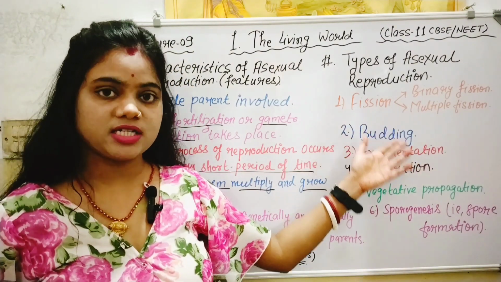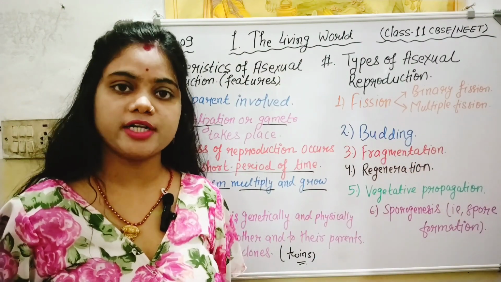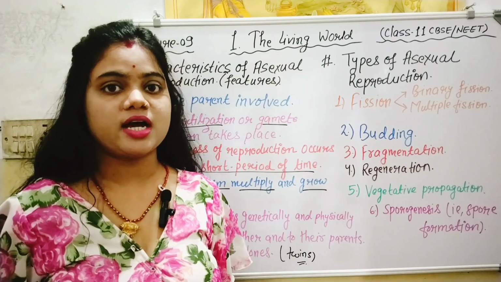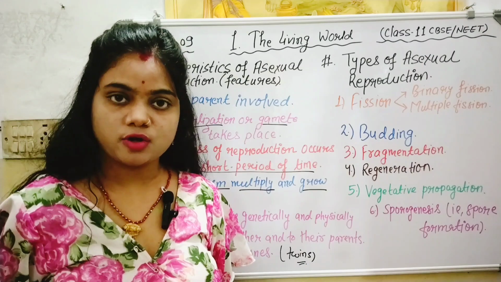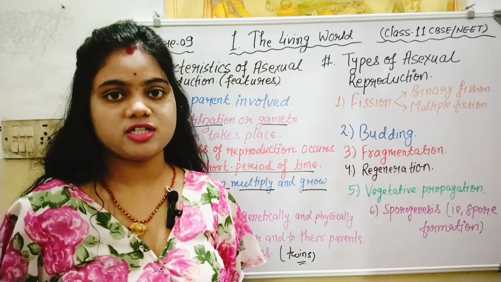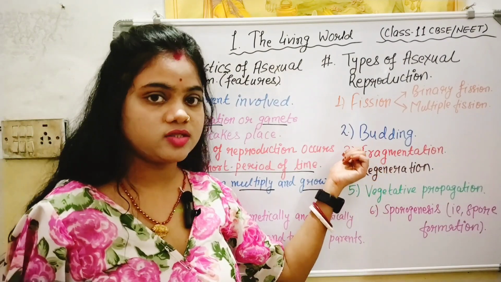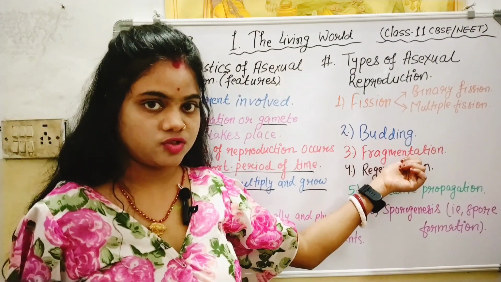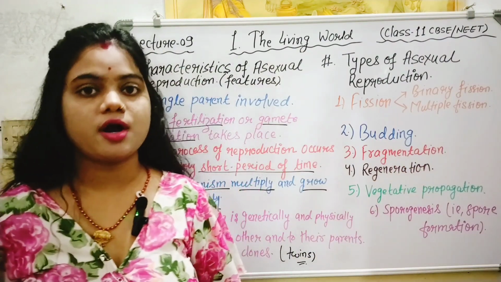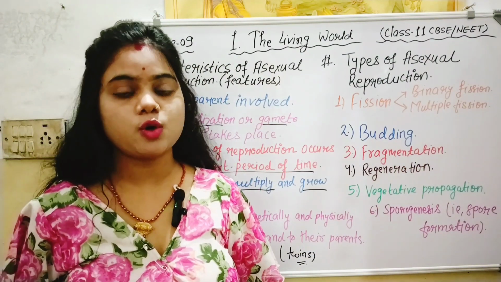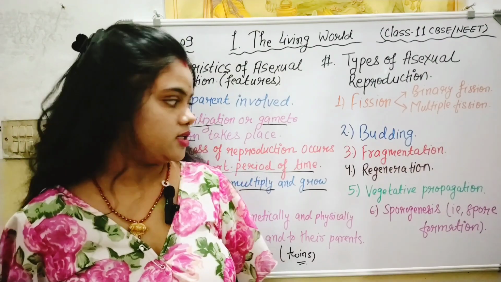The second is budding. Budding is a type of asexual reproduction in which a small outgrowth develops on the body of the parent organism, which again grows, multiplies, matures and detaches from the parent organism to form a new independent individual. The third process is fragmentation. It is a type of asexual reproduction in which the parent organism breaks down into 2 or more parts, which again grow and mature into new organisms.